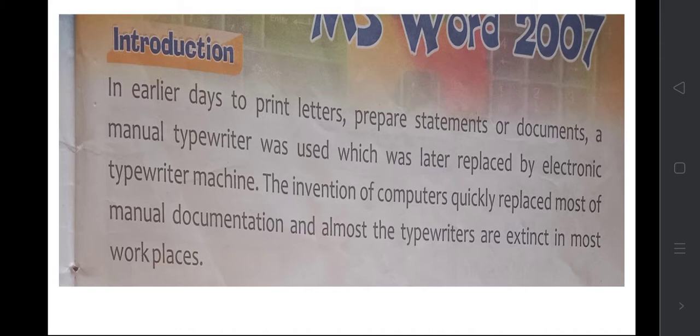Here it is not like that. Here we can erase and redo it. Just one backspace, that's all, will correct our mistakes. So this is what MS Word 2007 does for us.